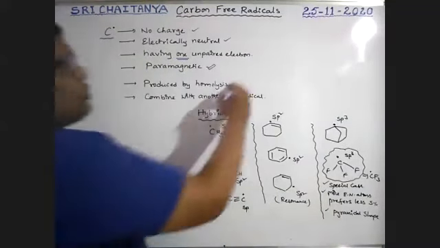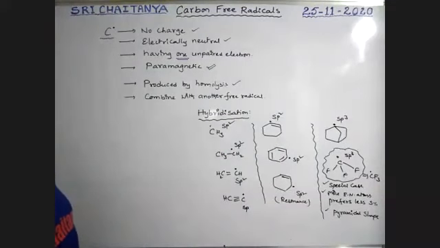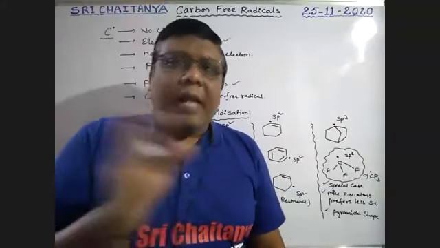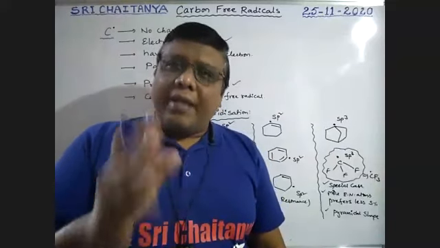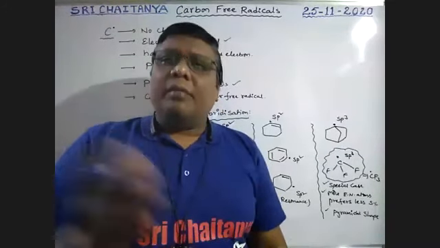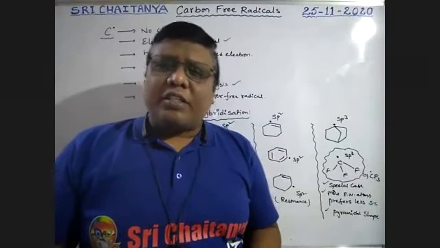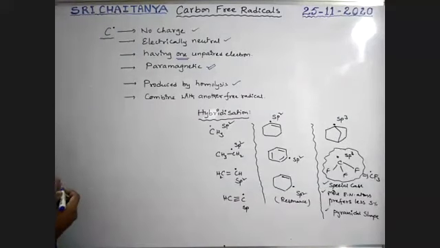These are produced by homolysis. Homolysis means homolytic cleavage. When homolytic cleavage takes place, it may be by high heat, electricity, light, or the presence of peroxides. Whatever is used, homolysis takes place, and during that homolysis, these carbon free radicals are formed.